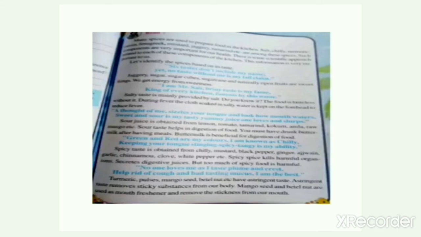Chili means mirchi, mustard is rai, black pepper is kali mirch, ginger is adrak, garlic means lasan, cinnamon means dalchini, clove means lavang, and white pepper means white colored pepper.